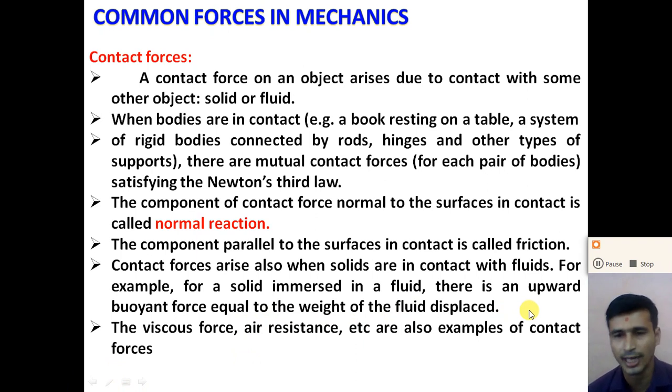So according to the Archimedes principle, when a solid is immersed partially or fully in a liquid, an upward force is exerted on the object, and that is equal to the weight of the fluid displaced by the object. The second one is the viscous force. Viscous force in fluids and air resistance force are also examples of contact forces, right?